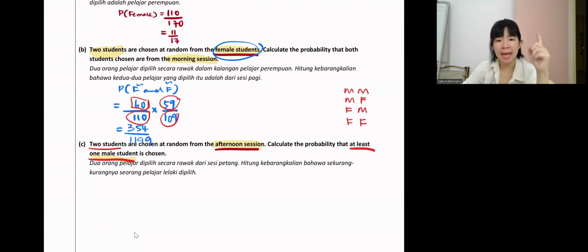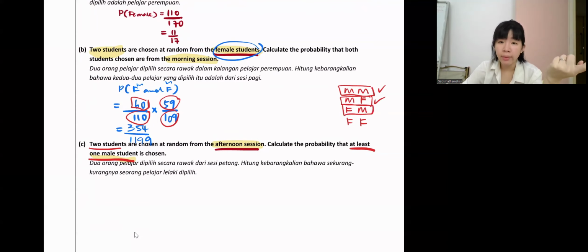They say at least one male student chosen. If both are also male, okay, correct? At least one. So male first, then female also can, because at least one male. Female, male can.